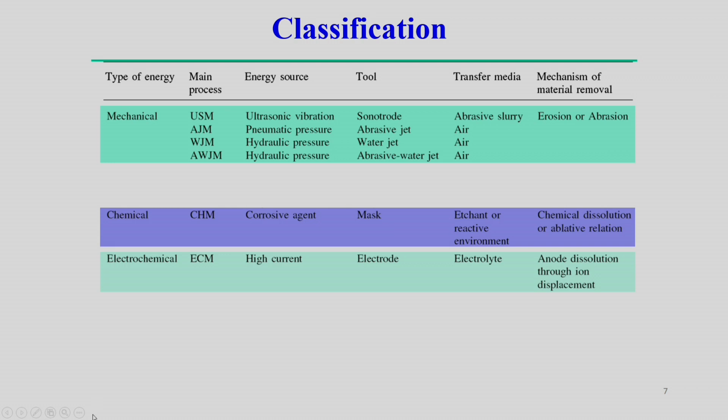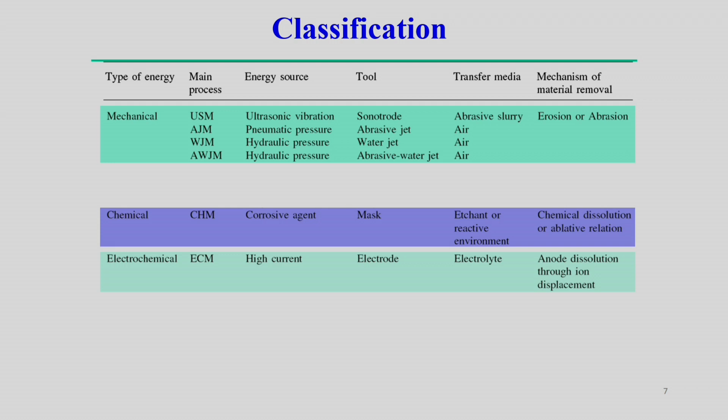And of course, in the electrochemical machining process, high current is used, and there is a tool material we can use as the electrode. As transfer media, the electrode is in contact with the workpiece through the electrolyte. Different types of electrolyte we can use depending upon what type of material needs to be removed. Electrochemical machining is simply a kind of opposite action of electroplating,